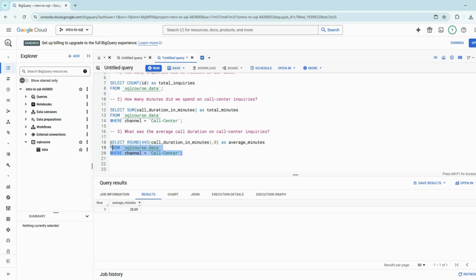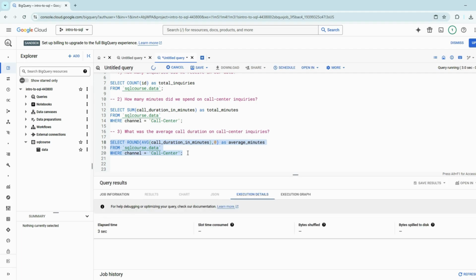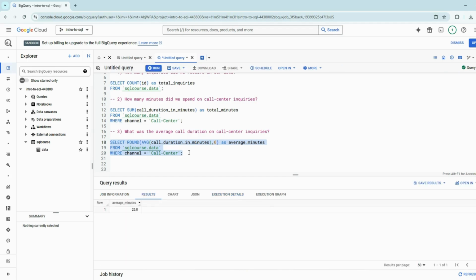Let me go over again. And like I said, this should now just say 25 at the very end. Because maybe you want to send it off. You don't want to have those 10, 12 decimal places in there. You want just a whole number. And that's exactly what we get. 25 minutes, and perfect. So that's how you use the round function.